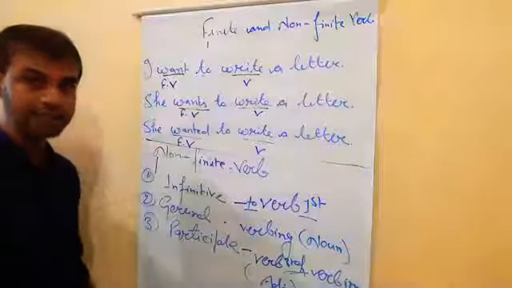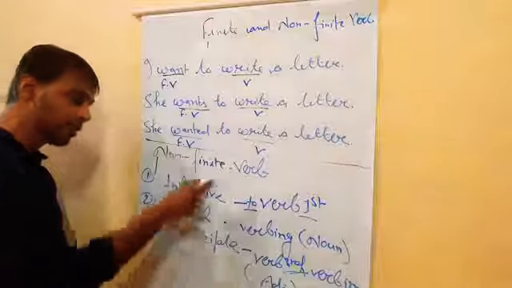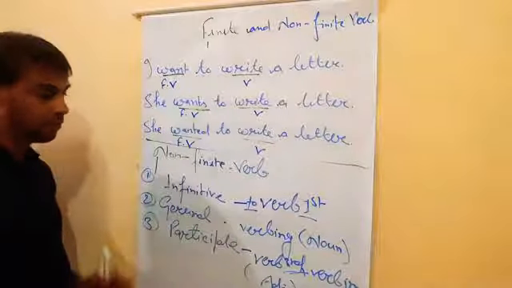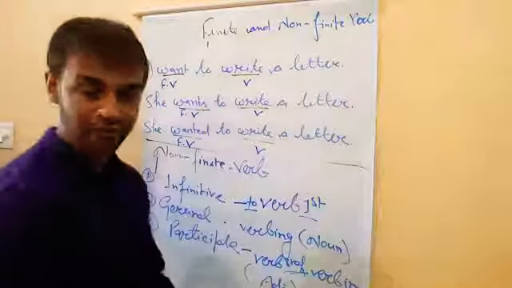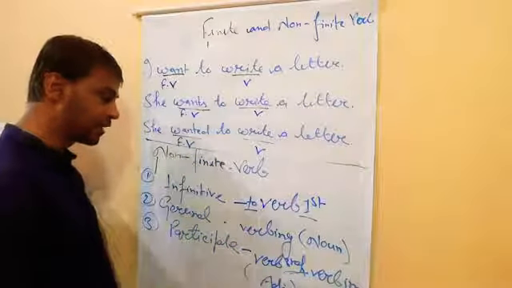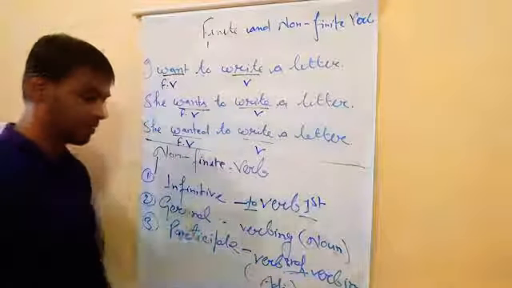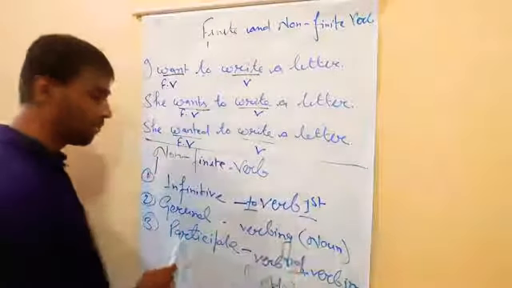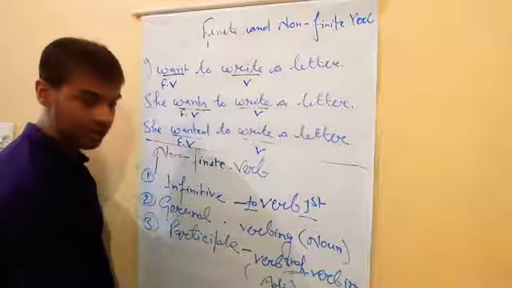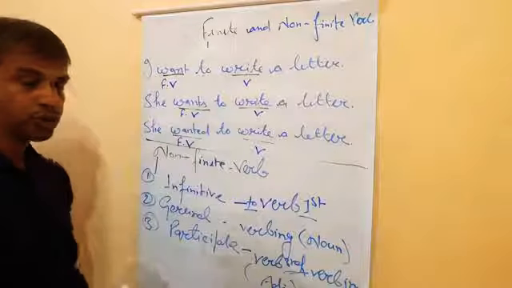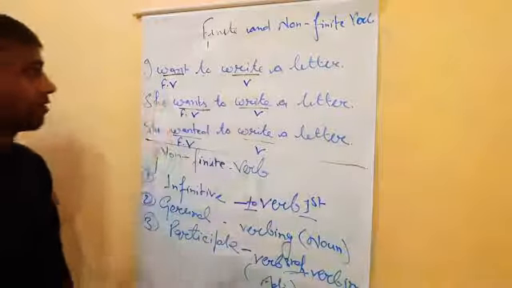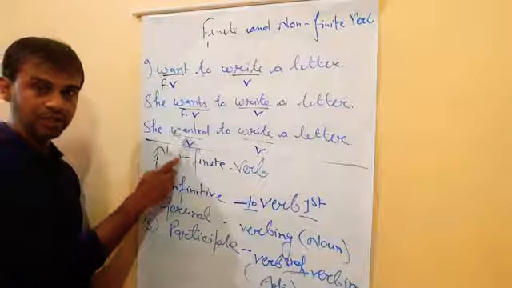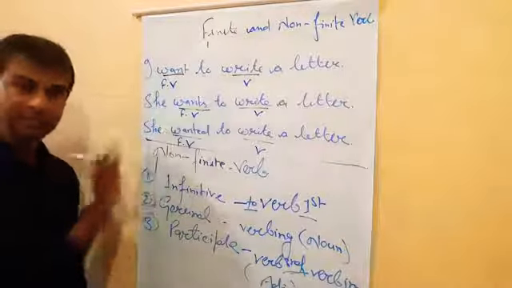Clear? All those are the parts of the verb, but their places are different. Usually you will get confused between a gerund and a participle. So the key point is, gerund works as a noun and participle works as an adjective. Clear? So what do you understand? Finite verb, the verb which changes. Clear? Is it over now?